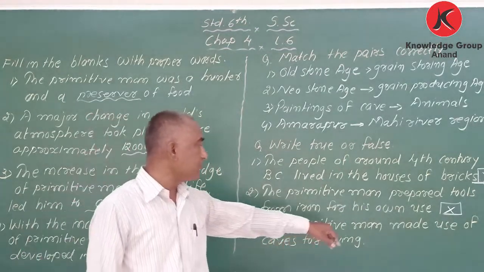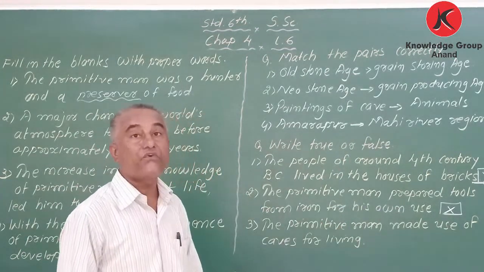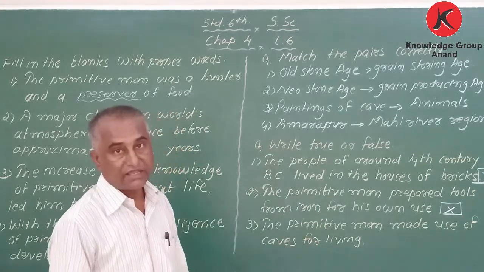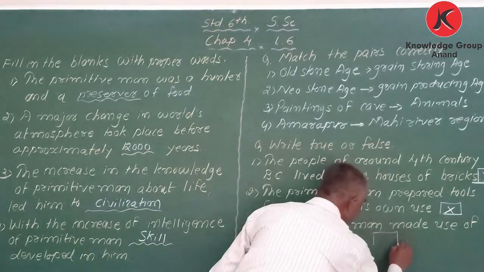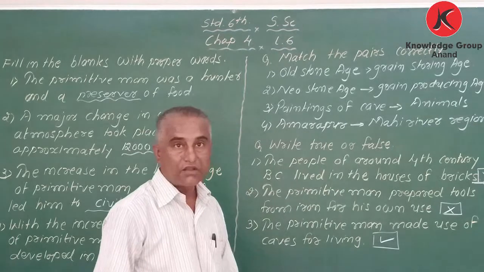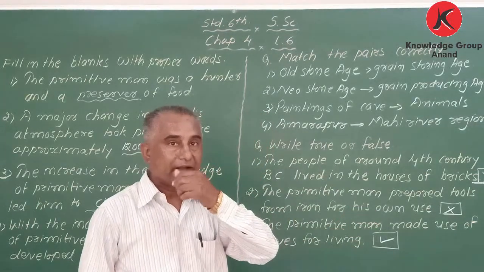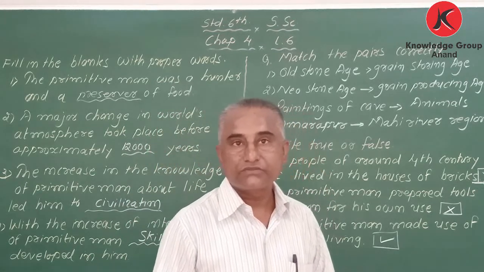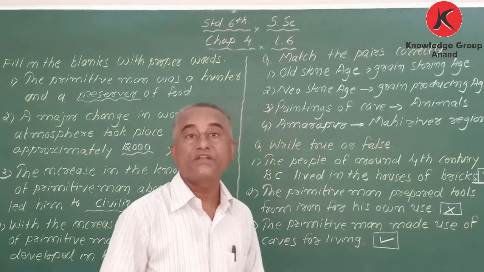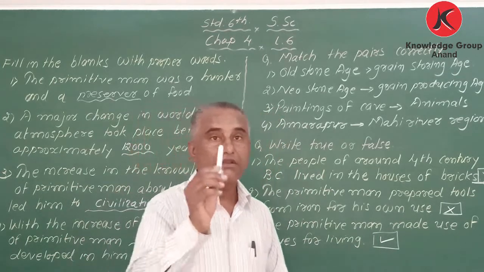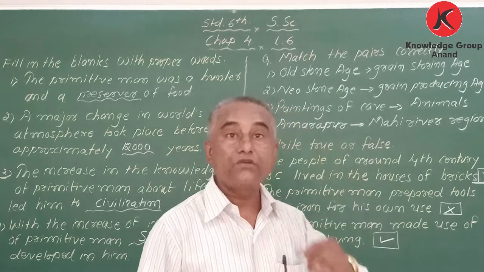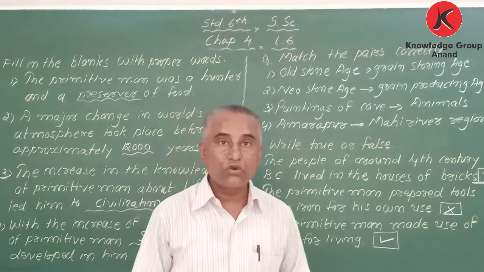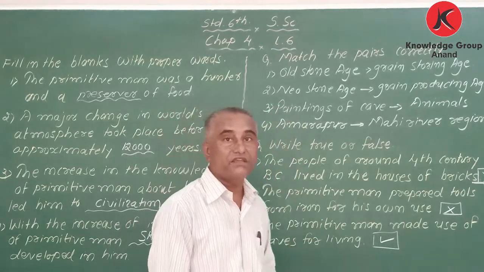Next one. The primitive man made use of caves for living. Yeah, correct. He was living in caves, and we have got the proof of his paintings. On the caves, we got the proof of pictures of wild animals. And my dear student, in order to protect himself from rain, cold and wild animals, he was living in caves.